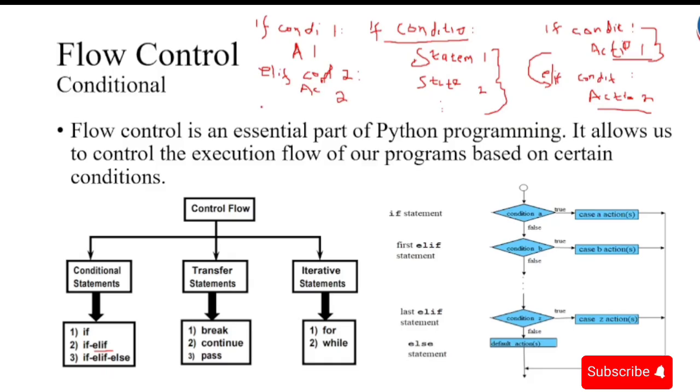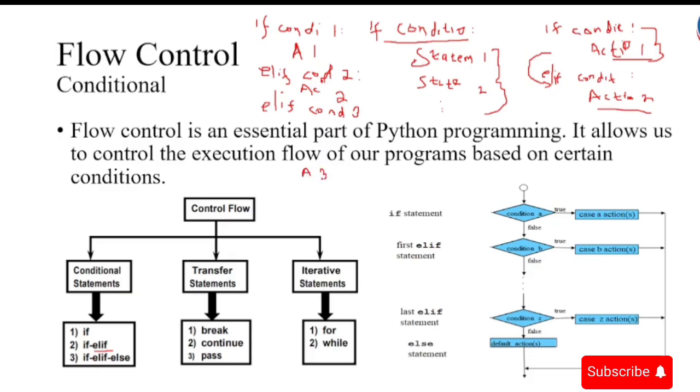And then I have another elif, with condition 3, and of course action 3.